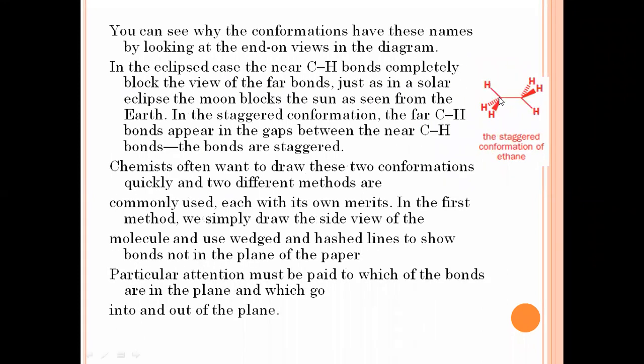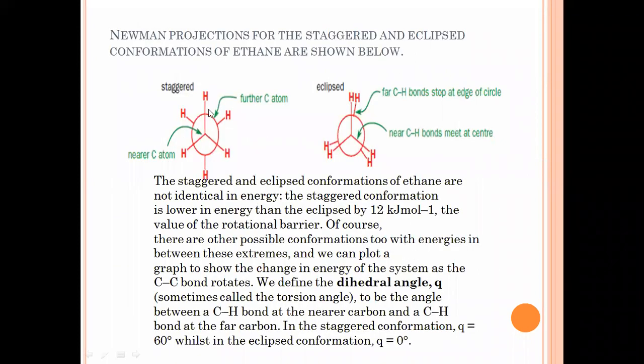See here, the carbon atom which is nearer to us, we write at the center of the plane, and three hydrogen atoms are attached to this near carbon atom. The circle enclosed around it is nothing but the carbon atom which is far away from the nearer carbon atom.